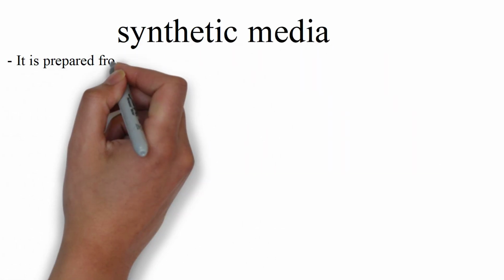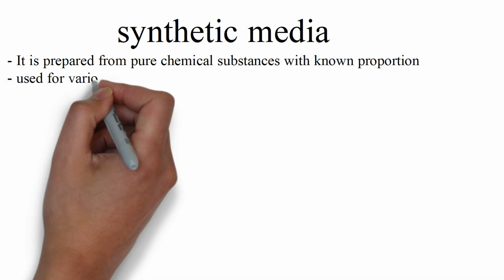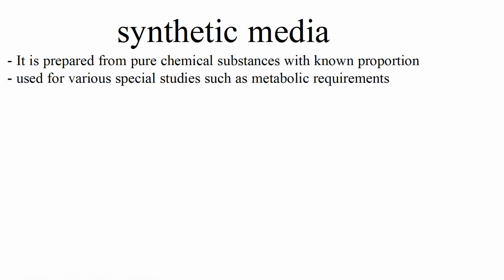Our next media is synthetic media. Synthetic media is prepared from pure chemical substances, and the chemical substances which are added are in known proportion. It is used for various special studies such as metabolic requirements. For example, we add a specific chemical substance into the medium and see how much the bacteria is using that particular chemical substance for its growth.